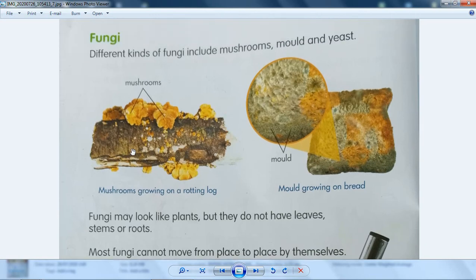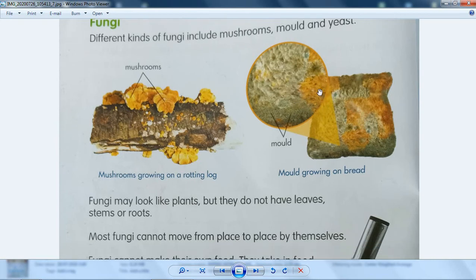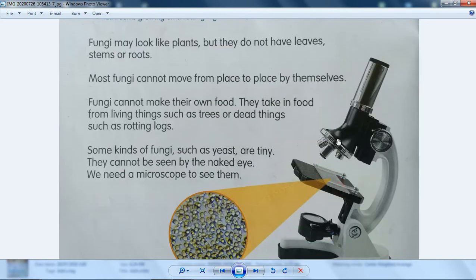For example, like this. If you are in the forest, you can find the mushroom in it. It's called a fungi also. It usually grows on a rotten or dead tree. You can find this one. And if you have bread and you just leave it without covering it with anything, then there will be a fungi also. Look at this. Oh, it's very not nice to eat, so be careful then.